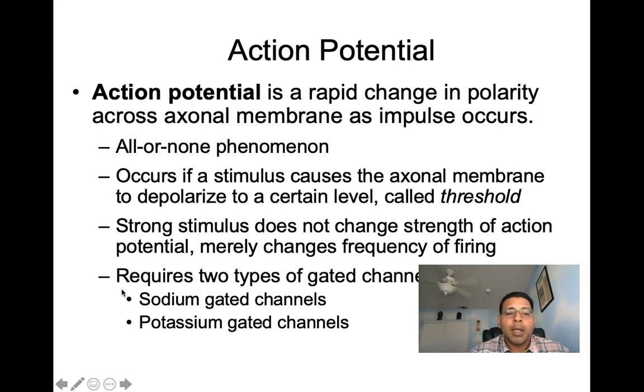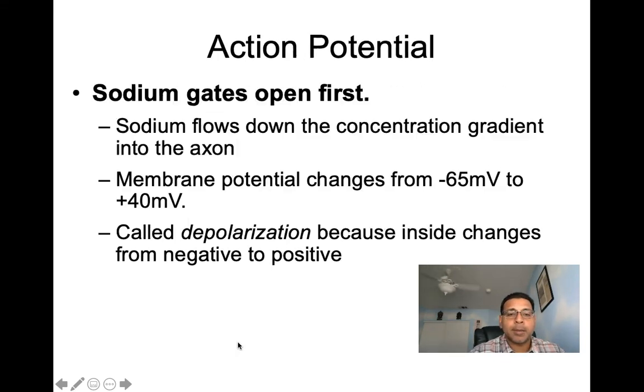Now when we talk action potentials, they're going to require two types of gated channel proteins. Sodium gated channels we saw, and potassium gated channels. Now when the sodium gates open, sodium starts to flow down its concentration gradient into the axon we saw. Now here we can see when membrane potential changes from minus 65 millivolts to about plus 40 millivolts, this is going to be called depolarization.